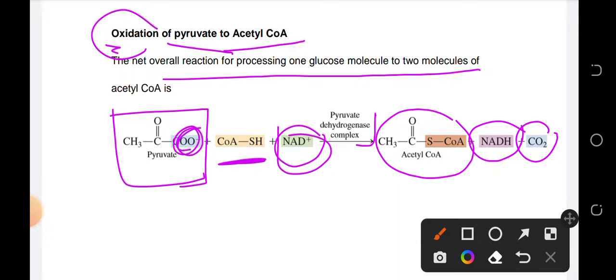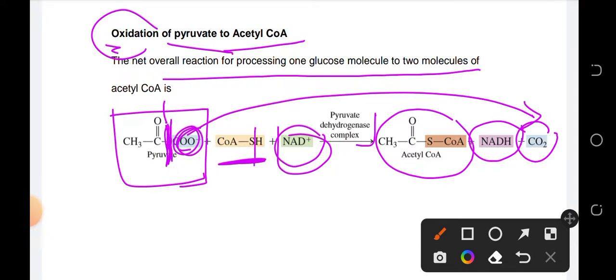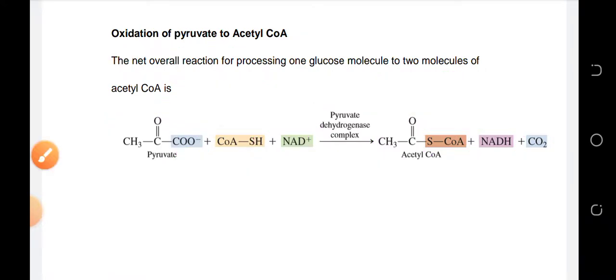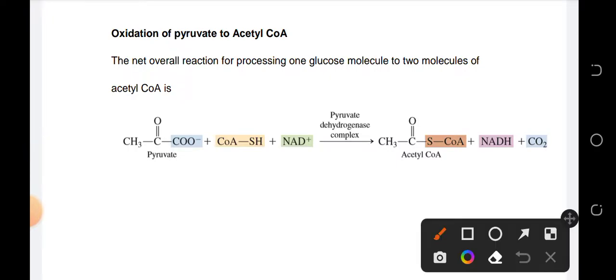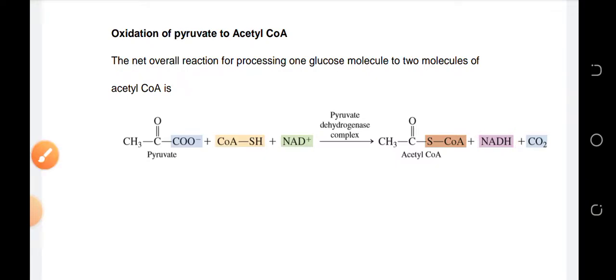Kasi nga itong COO na yan, so magiging CO2. Itong pyruvate na to, magbre-break sila dito sa site na to para maka-attach yung sulfur part ni coenzyme A, kaya ito naging acetyl-CoA. Okay? And then of course, the H, lumipat siya kay NADH. Okay? So, during this process, meron pa rin tayong na-produce na NADH. So, this NADH could enter the Krebs cycle. Okay?